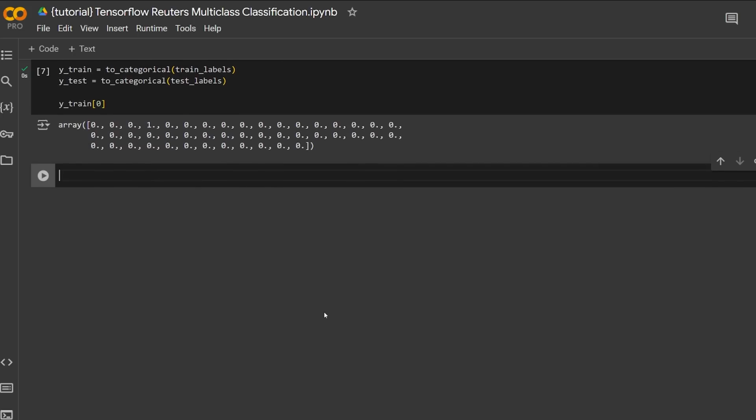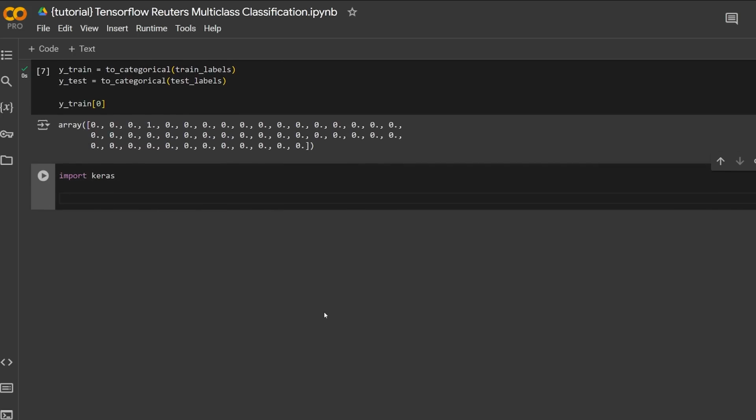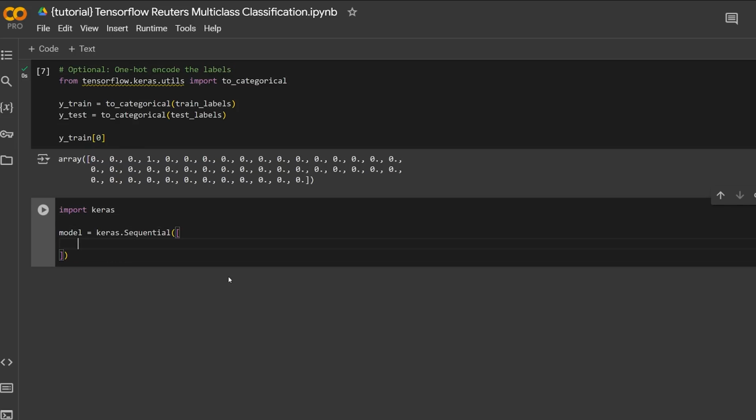All right, so now we can actually do the fun part. We can import Keras, and we can actually design our neural network. So we're going to make a new model. We're going to be doing keras.Sequential. We're going to go ahead and skip our input layer because we saw that that one is not required.